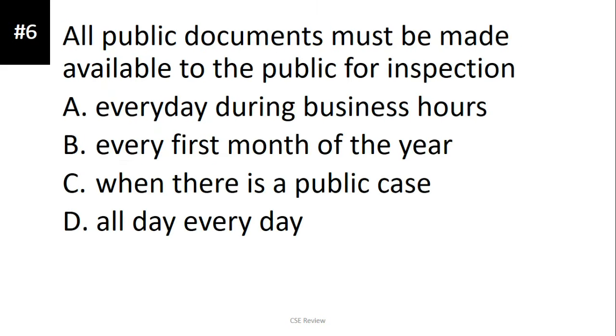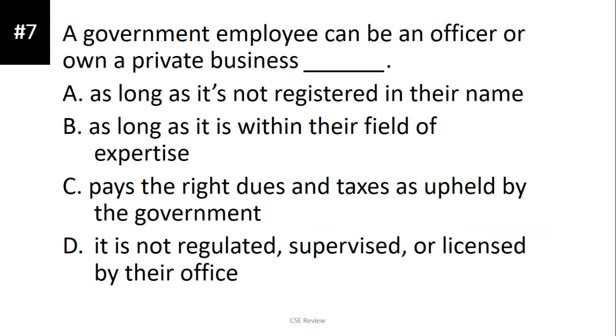Number 6, all public documents must be made available to the public for inspection. The correct answer here is letter A, every day during business hours. Okay? Walang exceptions. Number 7, a government employee can be an officer or own a private business. The correct answer is letter D, as long as it's not regulated, supervised, or licensed by their office.